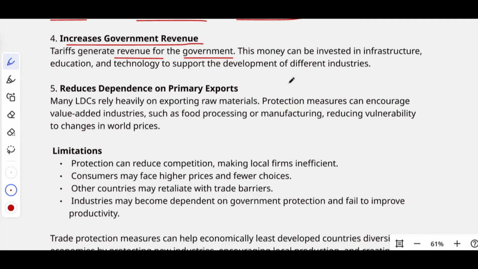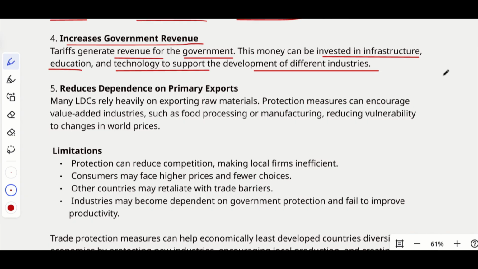So as we mentioned many times, the taxes are the major source of government's revenue. So increasing the tariff means it will improve the government revenue from the imported goods. This money can be invested in the infrastructure, education, and technology to support the development of different industries.